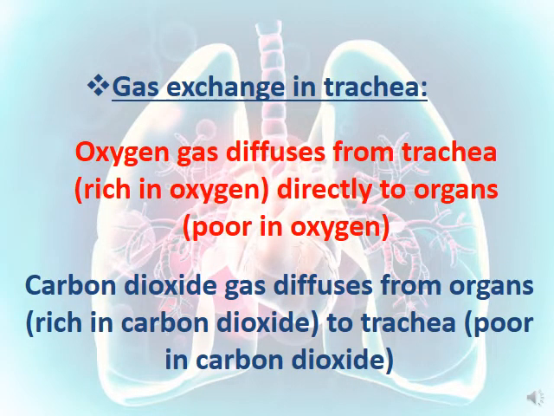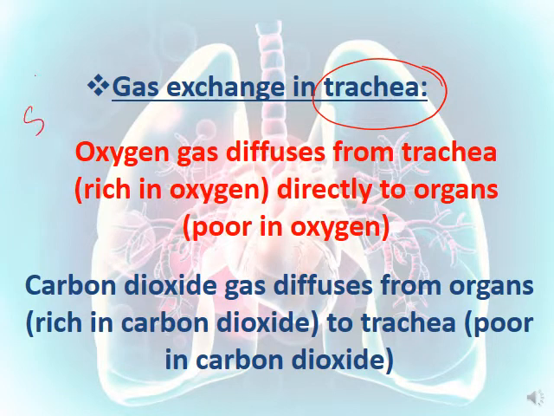The gas will exchange in the trachea. Oxygen gas will diffuse from where to where? From the trachea that's rich in oxygen directly to the different organs. Here we're talking about tracheal respiration, mainly in insects. So oxygen gas diffuses from the trachea, that is rich in oxygen, directly toward the organs that are poor in oxygen gas. Whereas carbon dioxide diffuses from organs that are rich in carbon dioxide to the trachea that's poor in carbon dioxide.